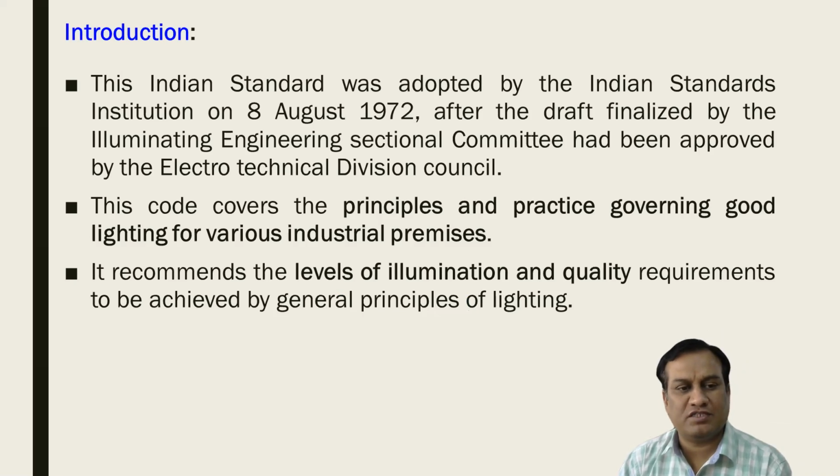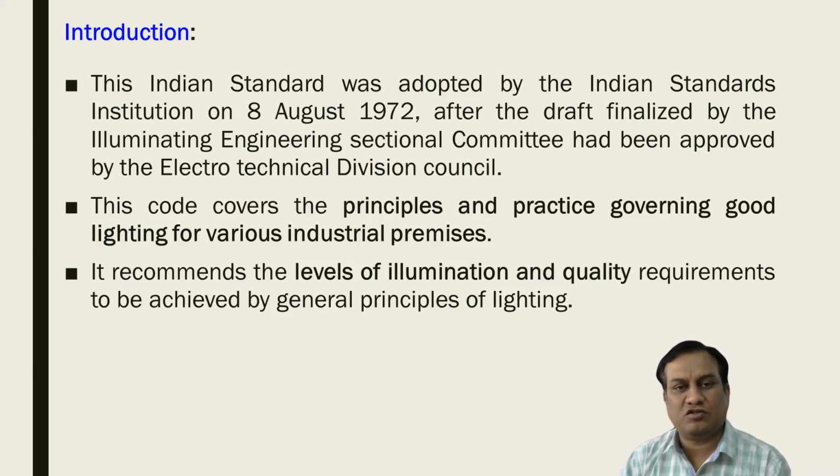It recommends the levels of illumination and quality requirements to be achieved by the general principles of lighting.